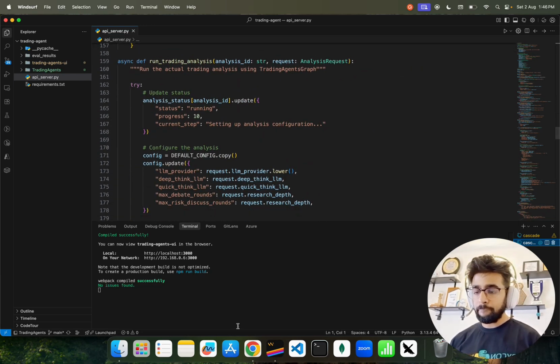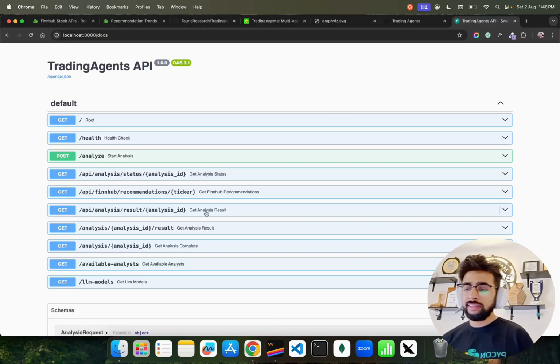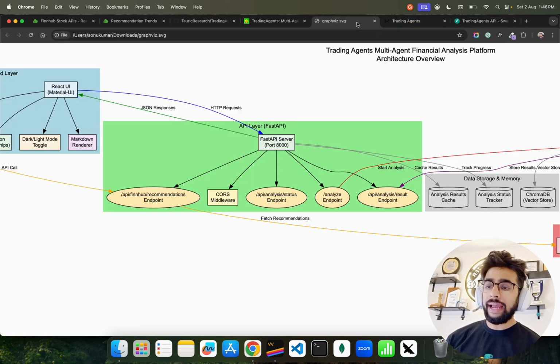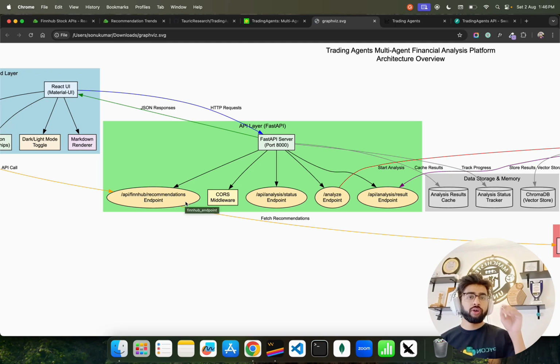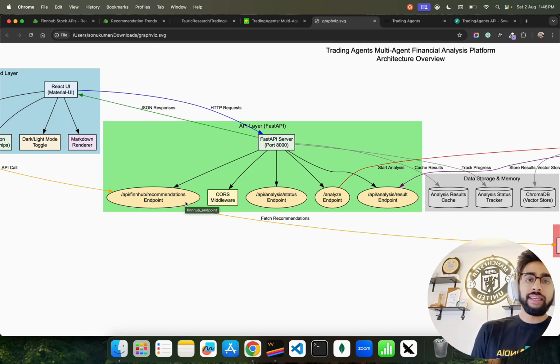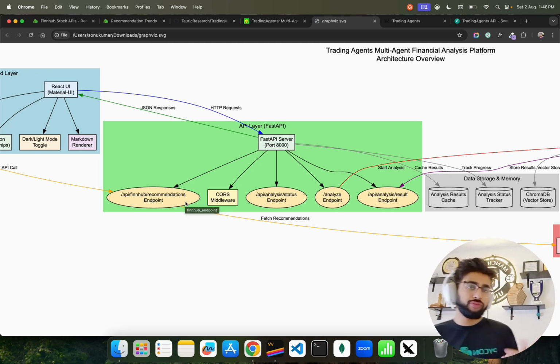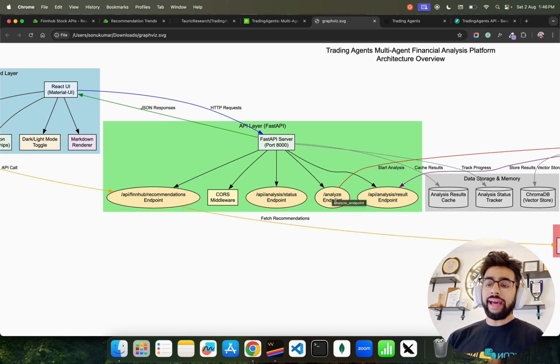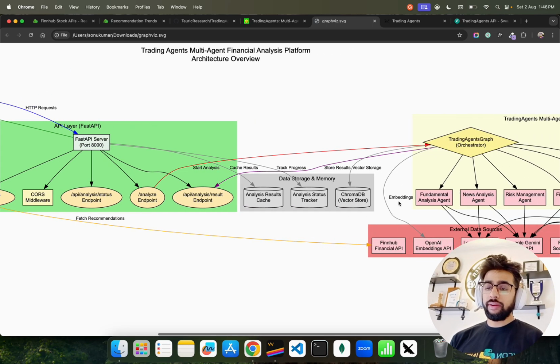Now, this is how it looks, running on port 8000. Coming back, this has a few things. It has a recommendation endpoint based on the pattern, using statistics to derive that value. And then we have a status endpoint, analyze endpoint, and result endpoint.